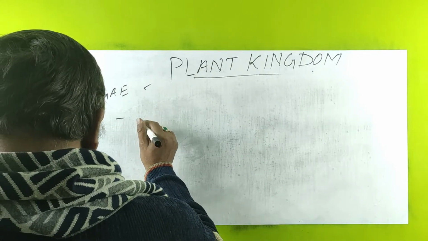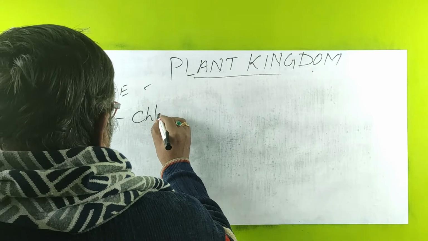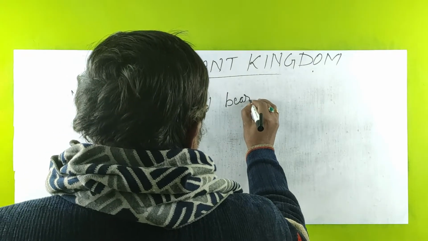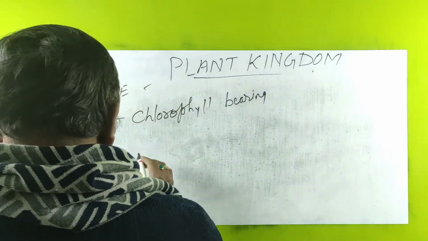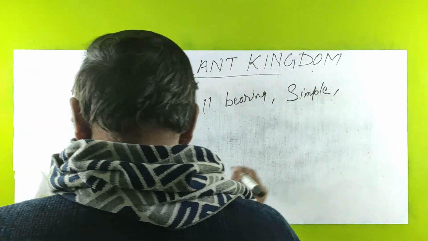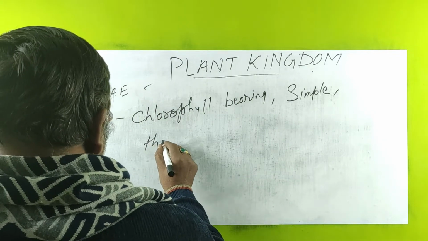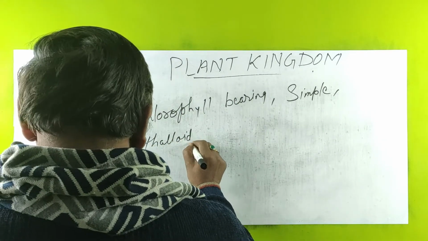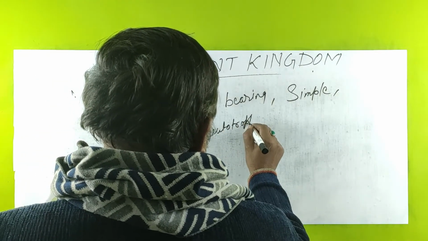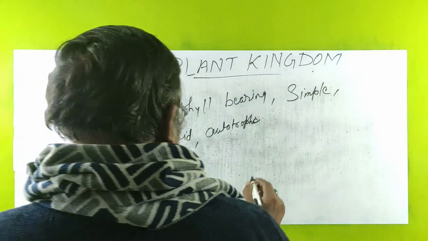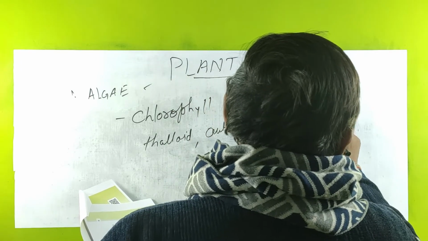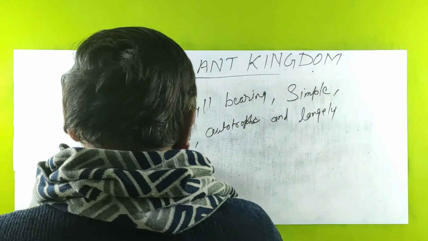These are chlorophyll bearing, simple, thalloid, autotrophic and largely aquatic.